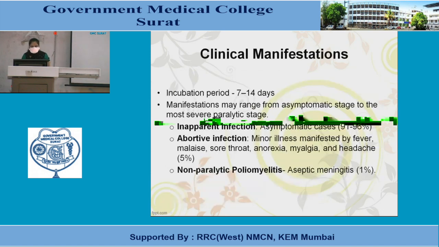Clinical manifestation. The incubation period is 7 to 14 days. Manifestations may range from the asymptomatic stage to the most severe paralytic stage. Inapparent infection, so asymptomatic cases, is 91 to 96%. Abortive infection is a minor illness manifested by fever, malaise, sore throat, anorexia, myalgia and headache, and consists of 5%. Non-paralytic poliomyelitis, which causes aseptic meningitis, is 1% of cases.